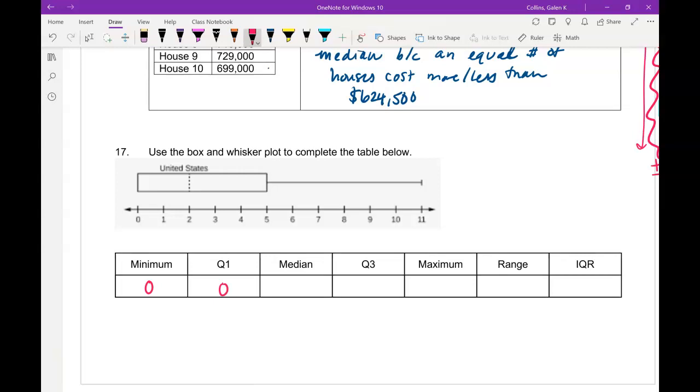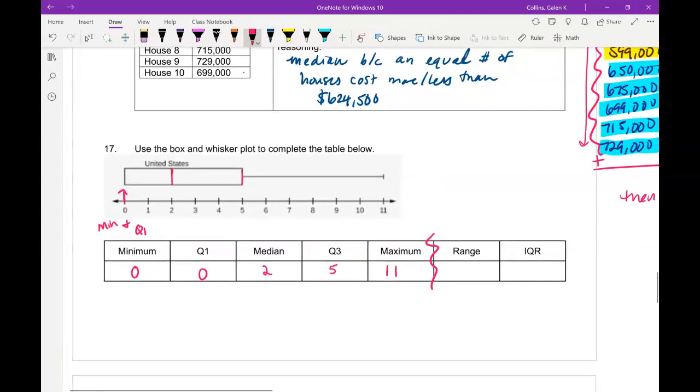The first quartile is also 0. So this is both the minimum and quartile 1. This is our median of 2. Our third quartile is at the end of the box, so that's 5. And then our maximum is 11. So this is what we call the 5-number summary, but then we're also asked to find our range and interquartile range. So remember, our range is just our max minus our min. So 11 minus 0 is 11. And our IQR is the third minus the first quartile. So 5 minus 0 is 5.